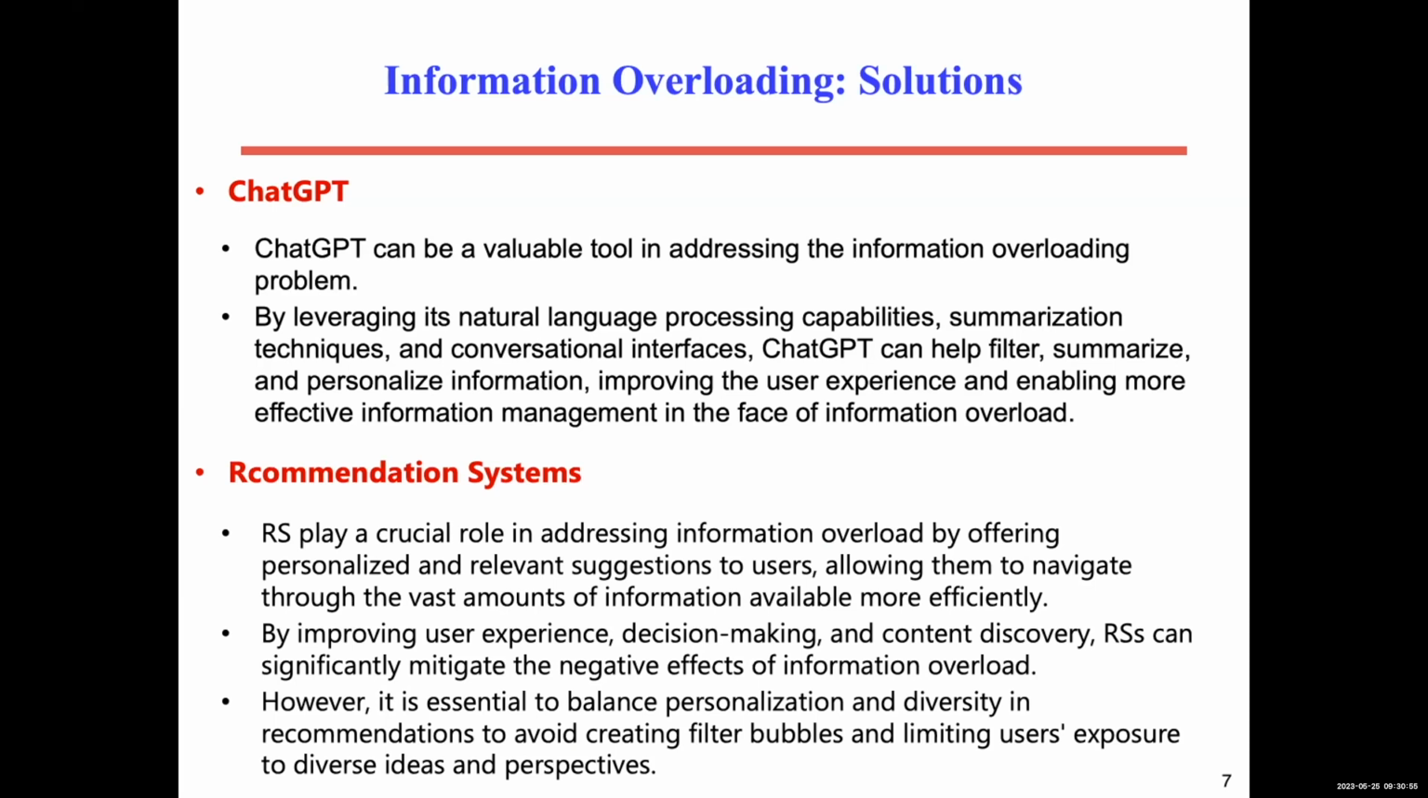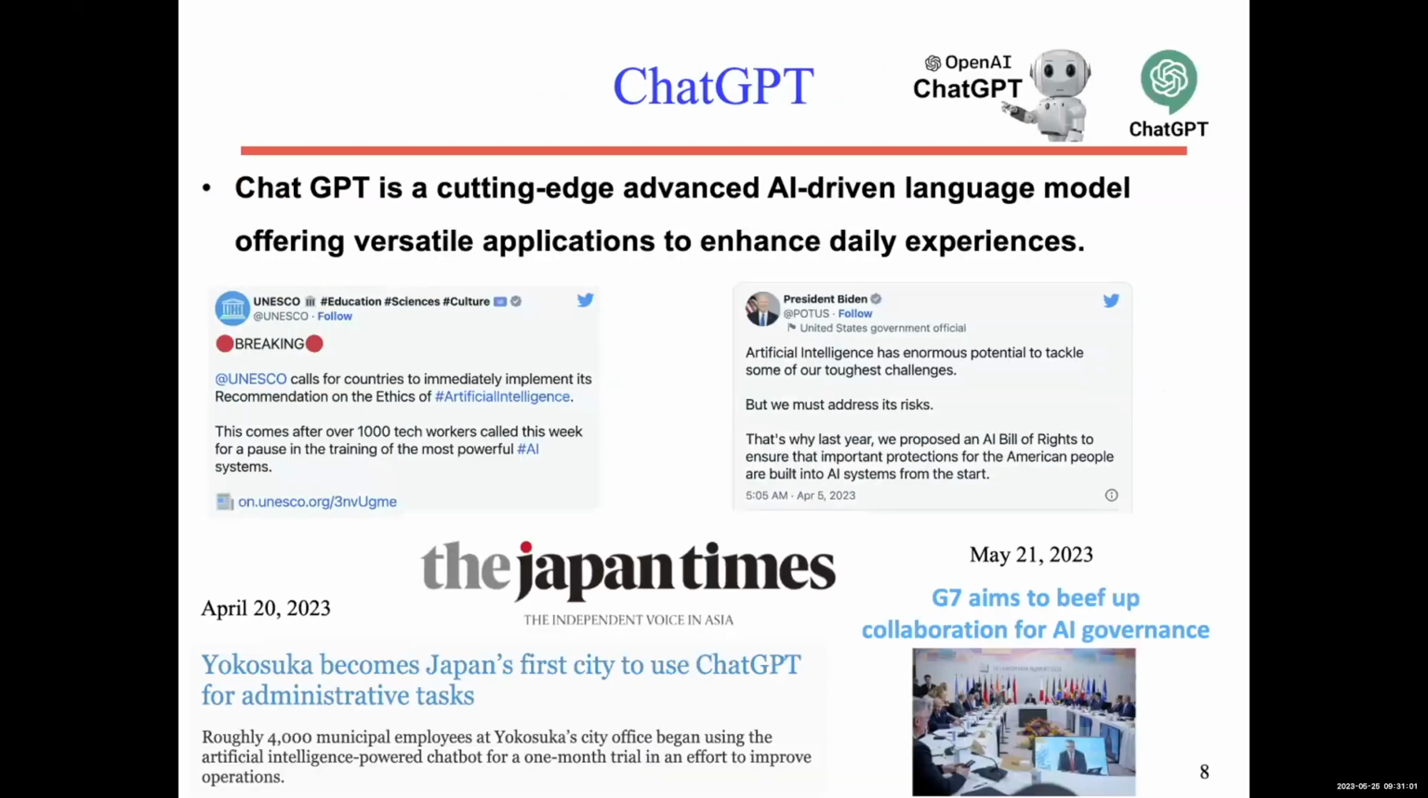But before I go to recommendation systems, let me shortly introduce ChatGPT. As you know, ChatGPT is a cutting-edge, advanced AI-driven language model that was introduced by OpenAI recently, offering versatile applications to enhance daily experience. Actually, ChatGPT is not itself a new technology. It is, in fact, a use of existing technology, but in a different way.